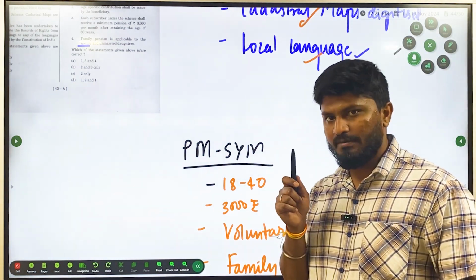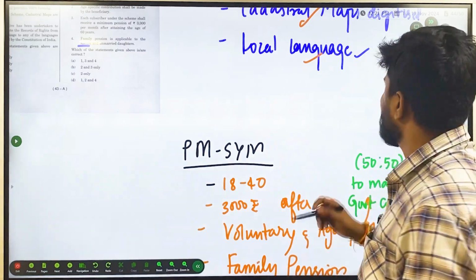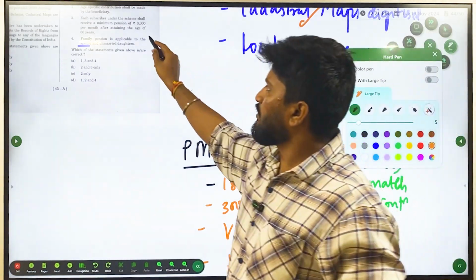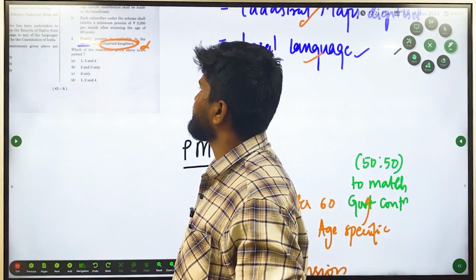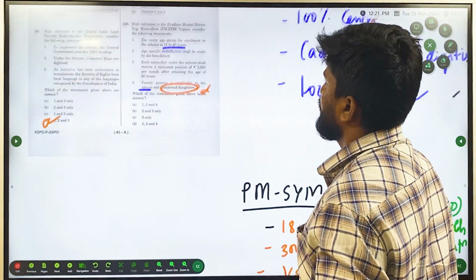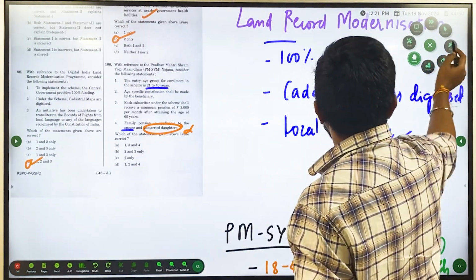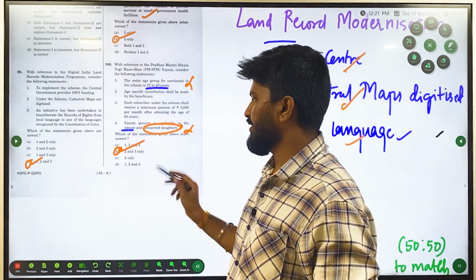Family pension is applicable, but it is applicable only to the spouse and not the unmarried daughters. So here the statement is wrong because it is not unmarried daughters. So the correct answer here: statement 1 is wrong and statement 4 is wrong. The correct answer is B, 2 and 3 only.